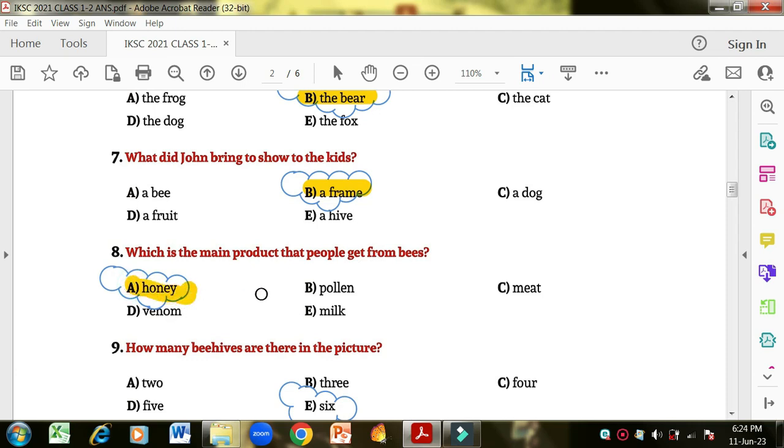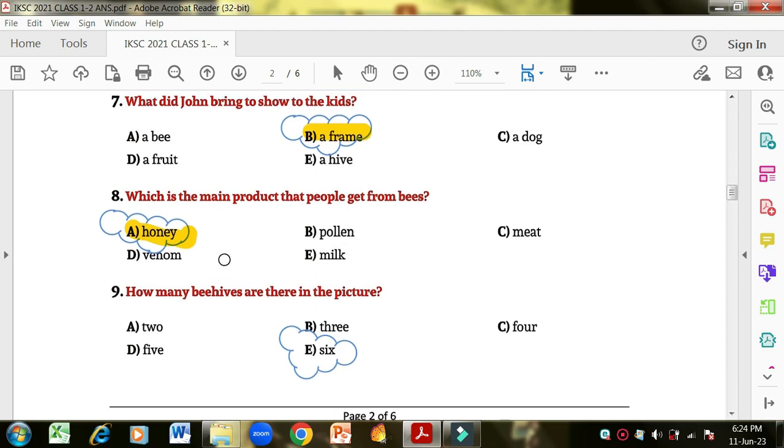Now here you can see pollen. What is pollen? Pollen is basically the dry powder that is in the flower. The dry powder of the flower is pollen, and it helps in pollination. Meat, you already know. Venom is basically the poison of a snake, so this is not the correct option. And this is milk, so honey is the correct option. We get honey from the bees.